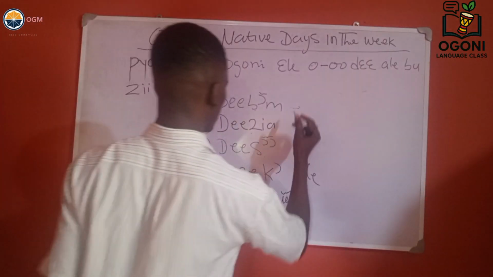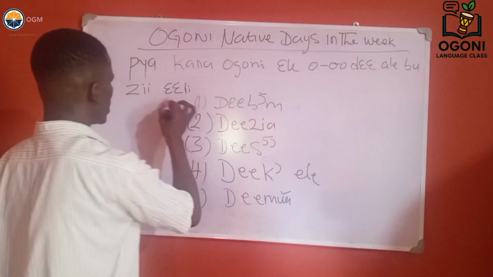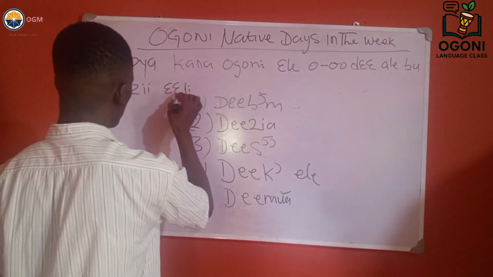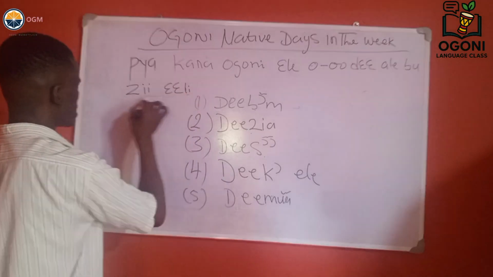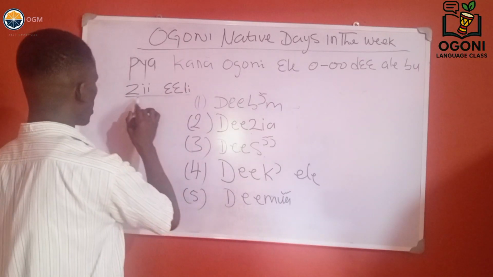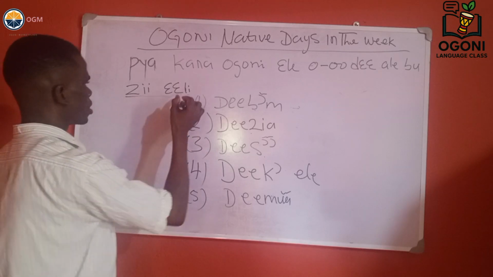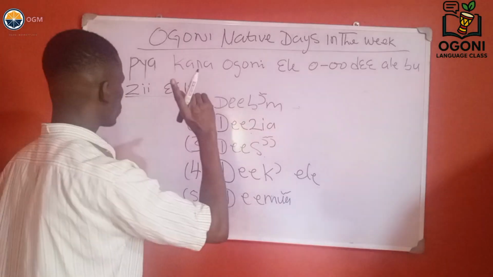What does this mean? Let me throw more light on it. The meaning of Eli, E-L-I, is called Eli. Zin Eli simply means a week, 1 week.